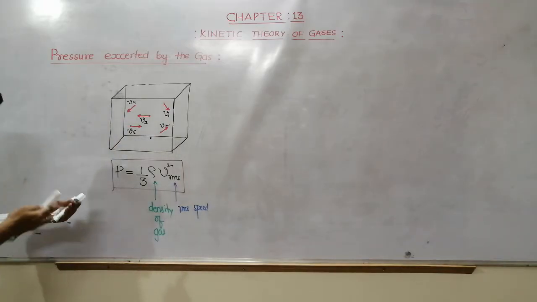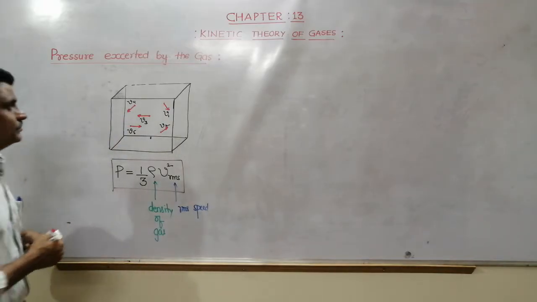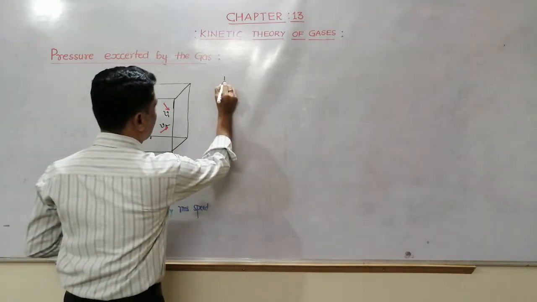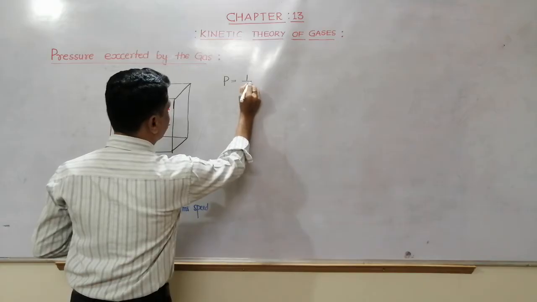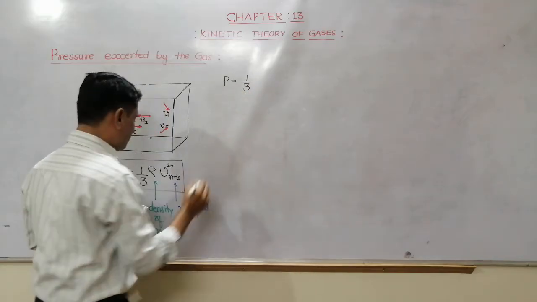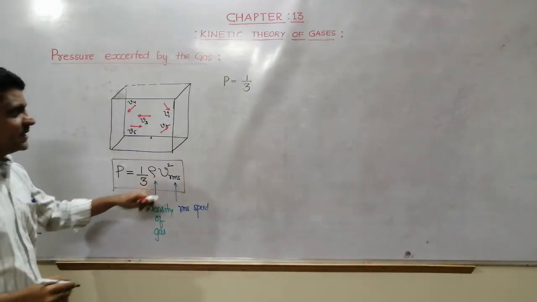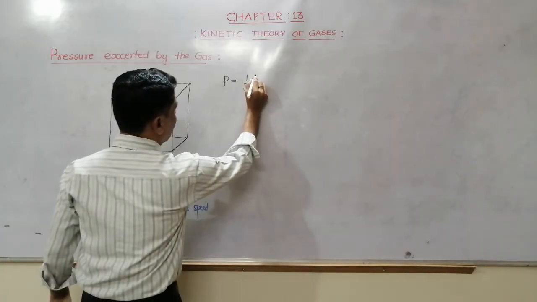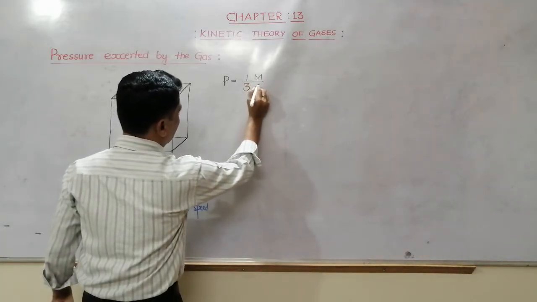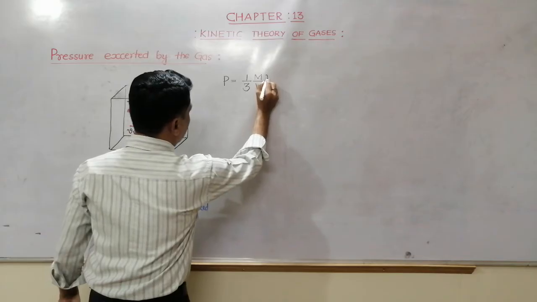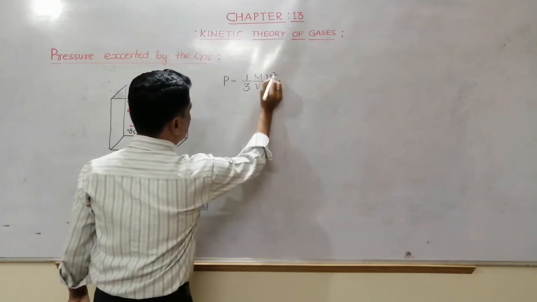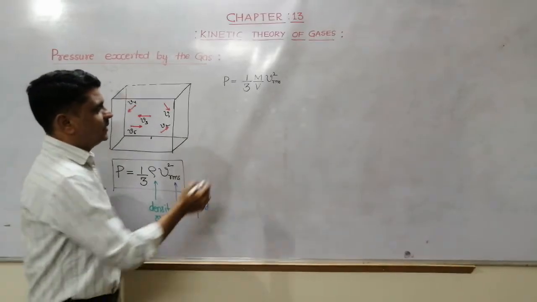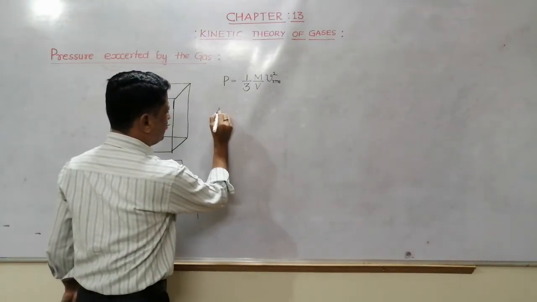Now you can modify this equation. The pressure exerted by the gas can be written as 1/3 rho Vrms squared, where density is mass divided by volume. Now I will send this V to the other side.